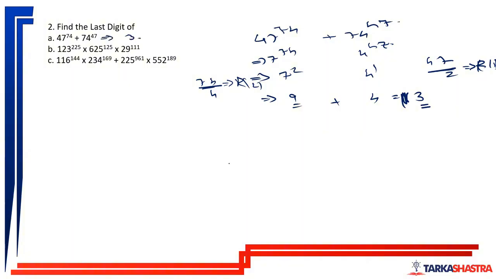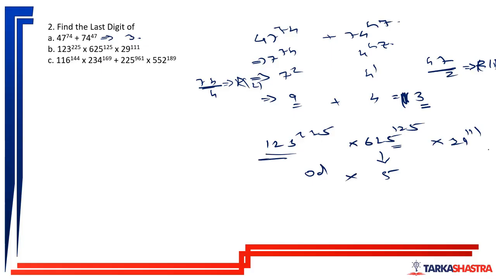Now, further questions are very easy. What we have: 123 to the power 225 into 625 to the power 125 into 29 to the power 111. Last digit here will be 5 because 5 raised to anything, last digit is always 5. Now, 5 is multiplied by an odd value.